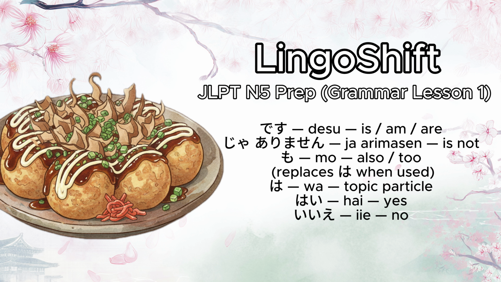So, to say Mr. Tanaka is not a teacher, you would say Tanaka-san wa sensei ja arimasen. Let's practice that full sentence. The sentence is Tanaka-san wa sensei ja arimasen. This means Mr. Tanaka is not a teacher.